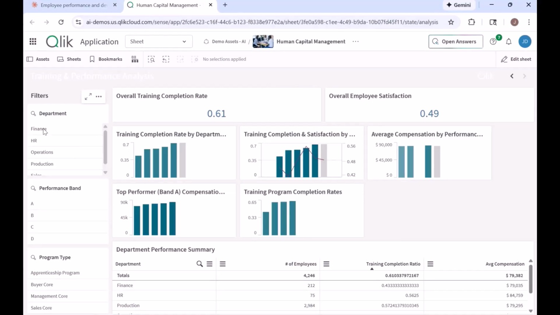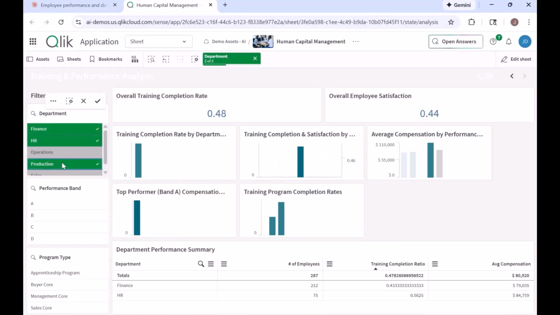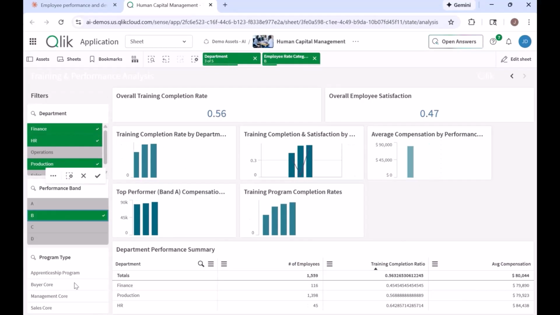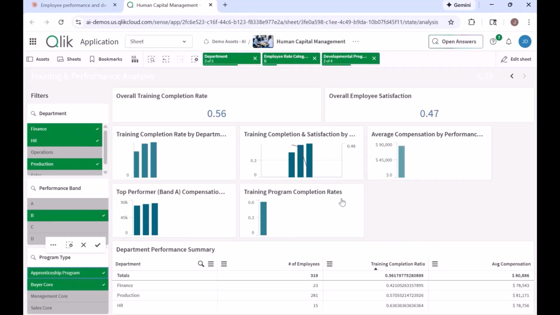We've got a fully working sheet within Qlik, including filters, and I can start to leverage this immediately or even build it out further. This is just a taste of what Qlik MCP Server allows you to do.